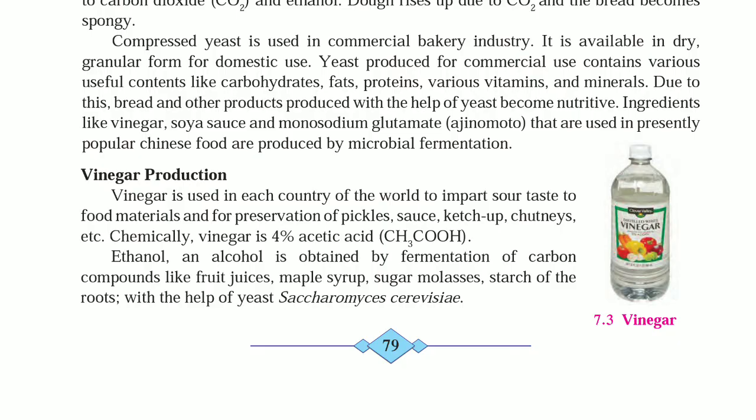Ethanol and alcohol is obtained by fermentation of carbon compounds like fruit juices, maple syrup, sugar molasses, starch of roots with the help of yeast Saccharomyces cerevisiae.